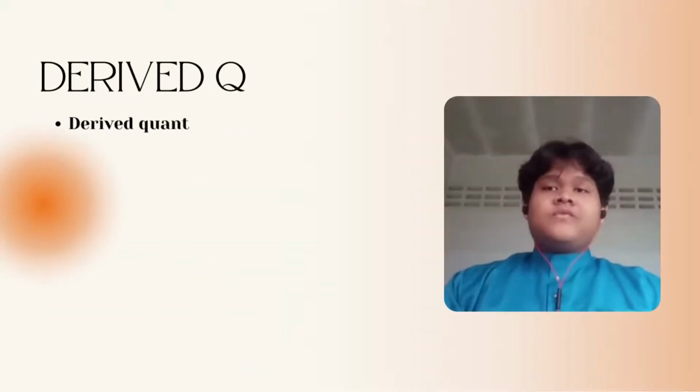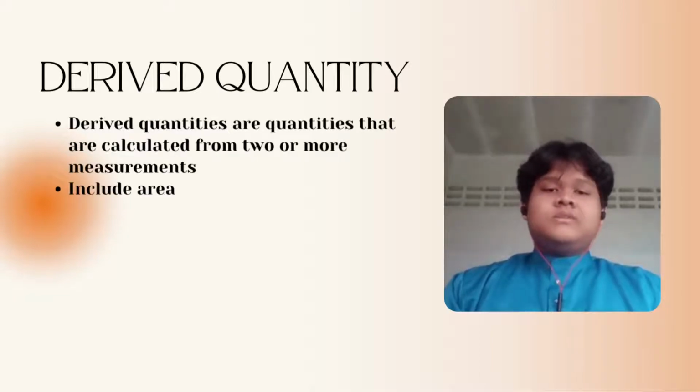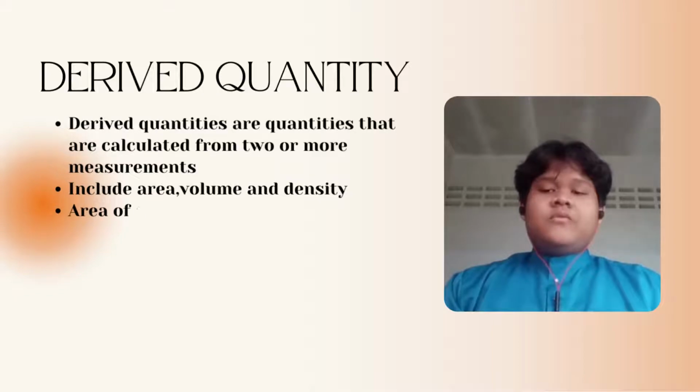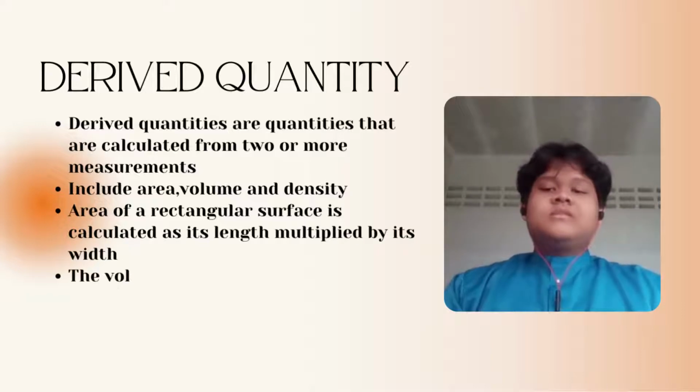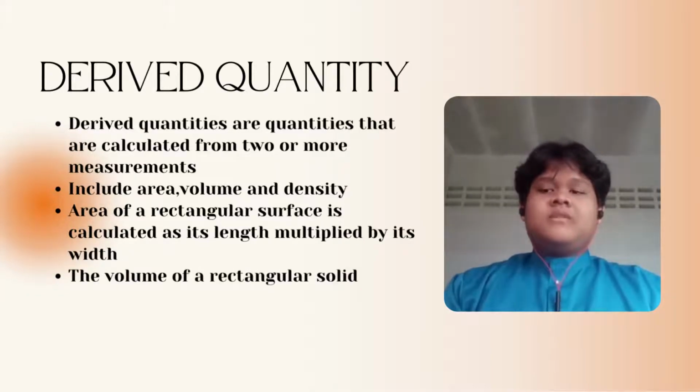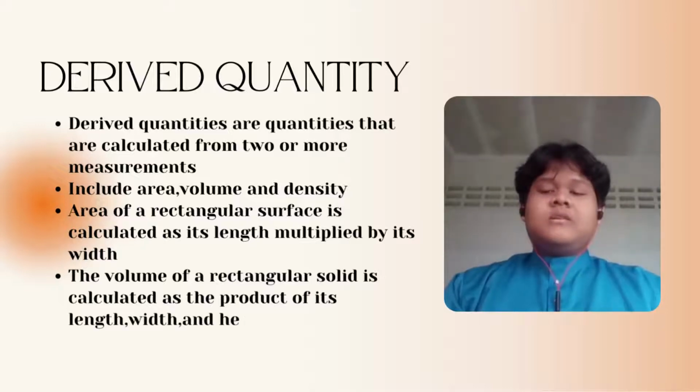Next is derived quantity. Derived quantities are quantities that are calculated from two or more measurements. They include area, volume, and density. The area of a rectangular surface is calculated as its length multiplied by its width. The volume of a rectangular solid is calculated as the product of its length, width, and height.